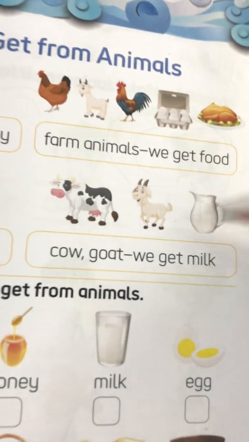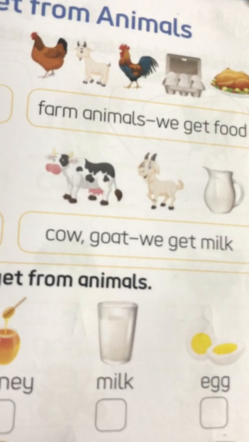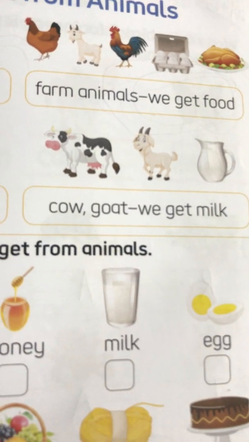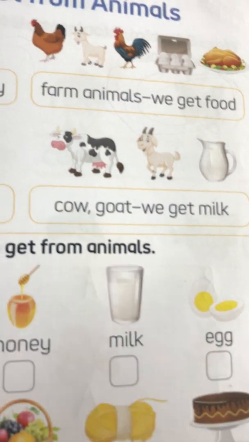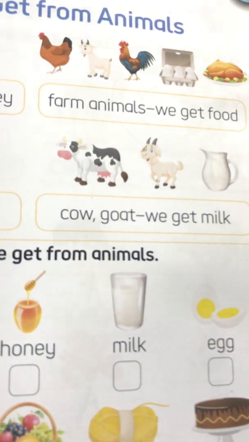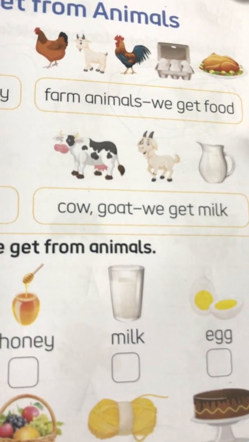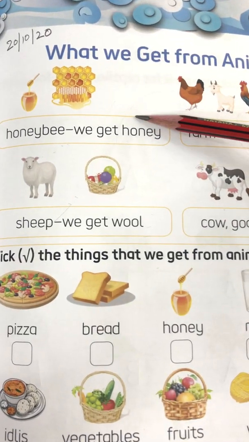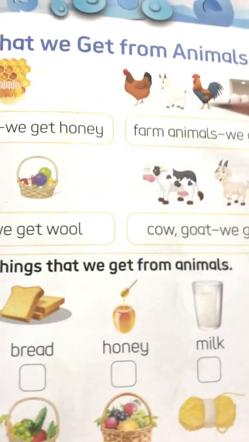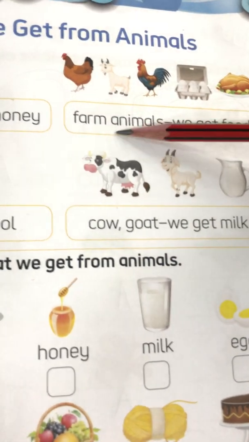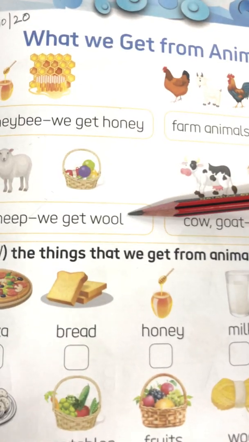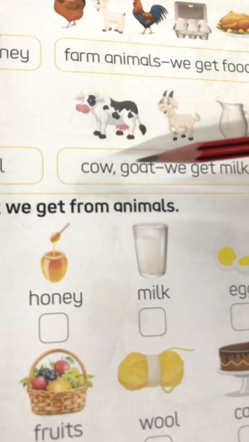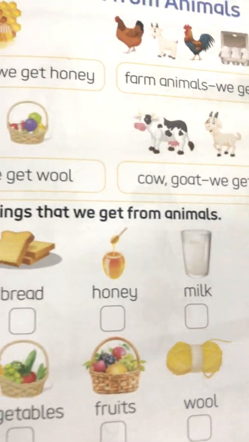Now next is milk. Milk is very important for our health. It is very important to drink milk daily, twice a day. We get milk from cow and goat. So let's revise one more time. We get honey from honey bee. We get food from farm animals. We get wool from sheep. And we get milk from cow and goat.